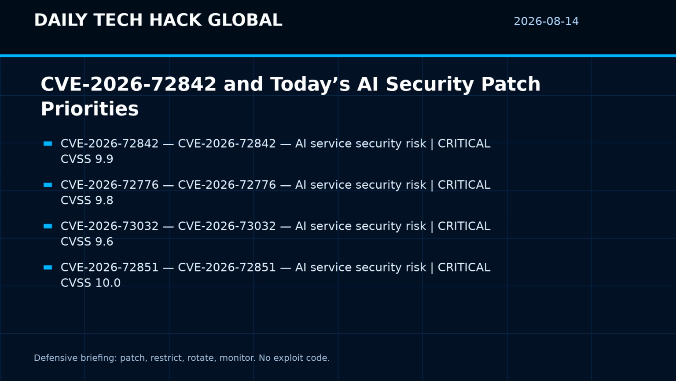The operational takeaway is to map this advisory to exposed systems, service credentials, and any automation that can turn a small weakness into a larger incident. Item 3 is CVE-2026-73032.